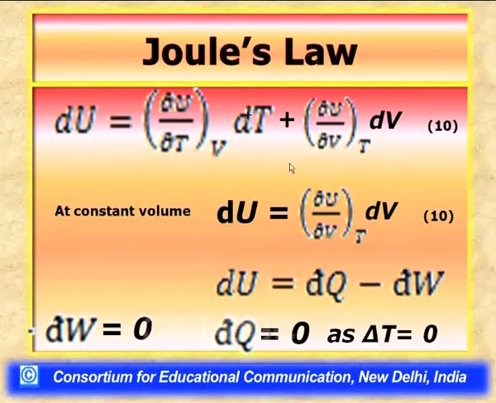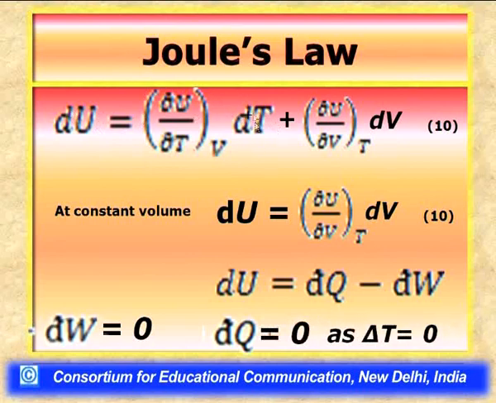without, if not precise calculations are needed, we can eliminate the second term in the equation which is used for calculation of internal energy, the equation 10, that is dU equal to del U by del T at constant V dT plus del U by del V at constant T dV. So, therefore, this second term, that is the contribution of volume change towards the change in internal energy, is very small. This whole second term is very small. Then therefore, the second term here in this equation 10 can be eliminated, and we can consider that internal energy is